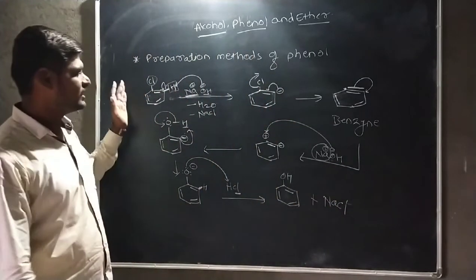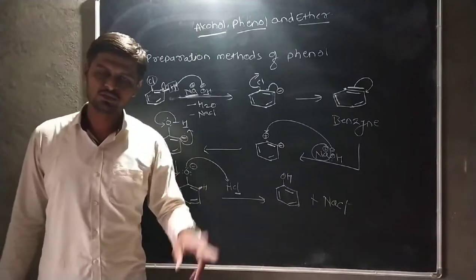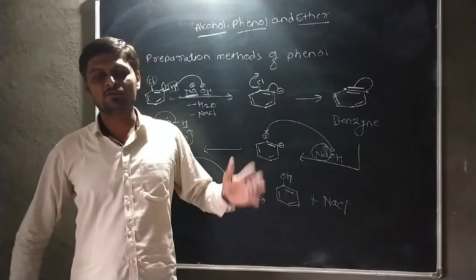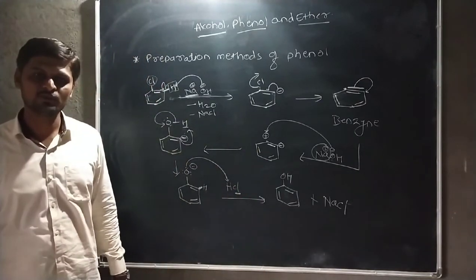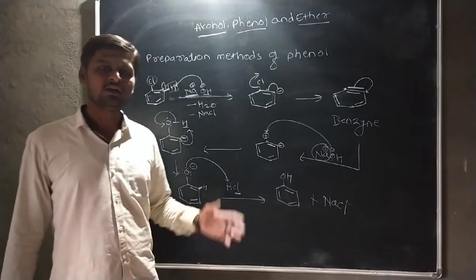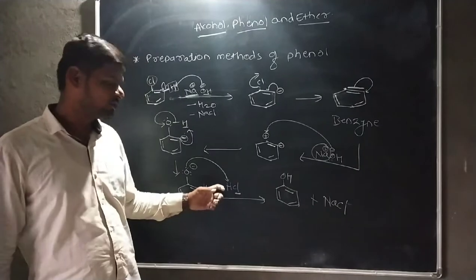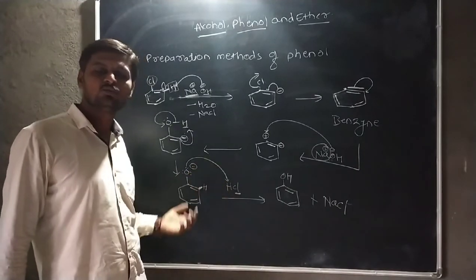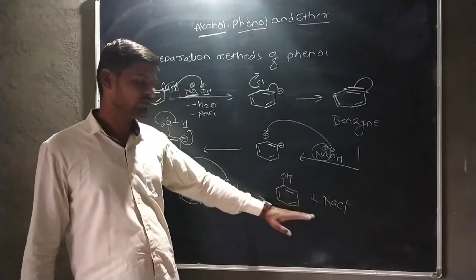Okay, this is the mechanism of Dow's process. Dow's process is carried out mainly in two steps. In the first step, chlorobenzene is heated with aqueous NaOH or aqueous KOH at 613 Kelvin and 300 atmospheric pressure. There is the formation of the sodium salt of phenoxide ion. After that, it is heated with dilute HCl, or CO2 gas is passed through the aqueous solution of the sodium salt of phenoxide ion. There is a formation of phenol.